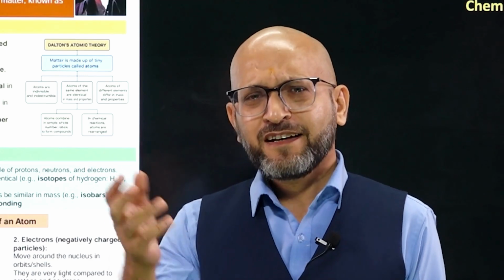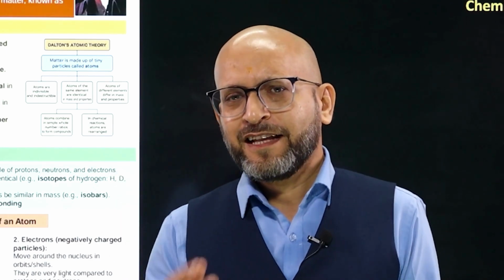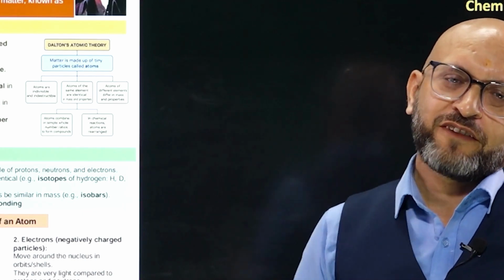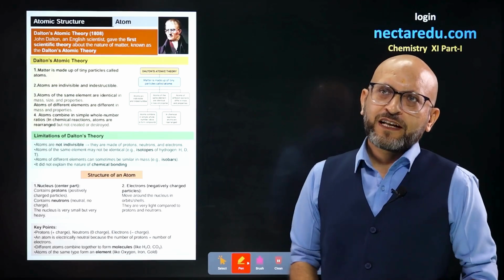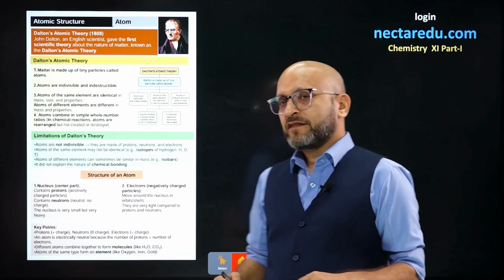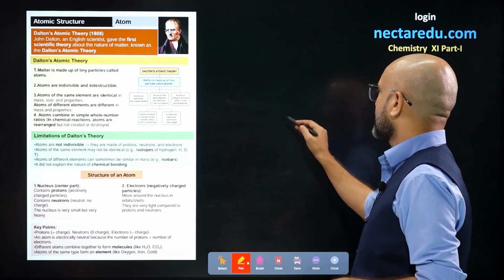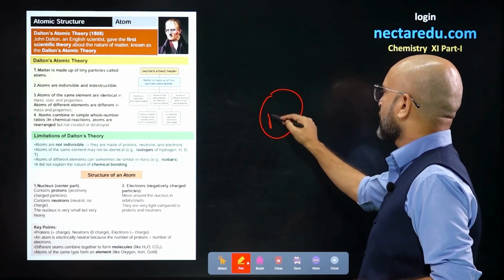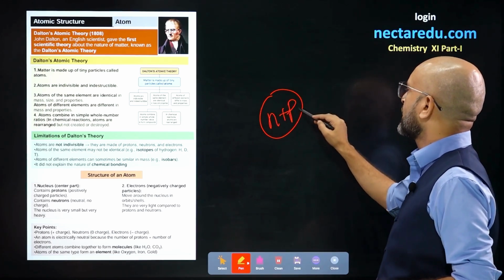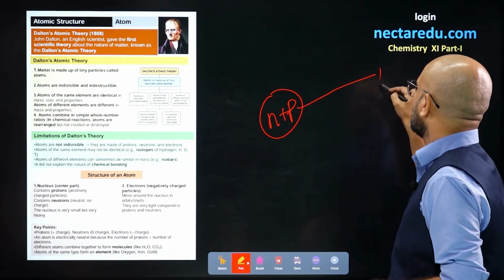But later on we found out there were limitations. What he explained was that we cannot divide the atom, but later we found out that atom consists of three things. Let's say atom has neutron and proton at the center, and this is called the nucleus.